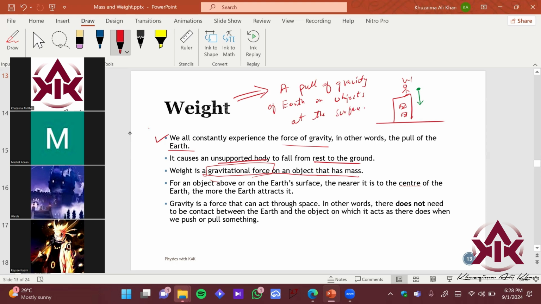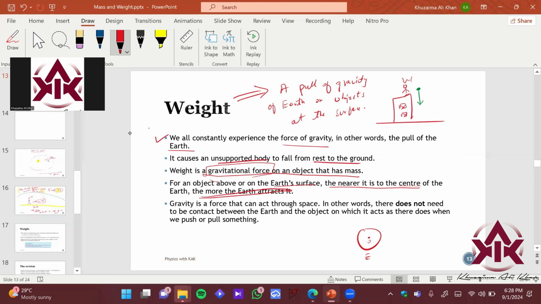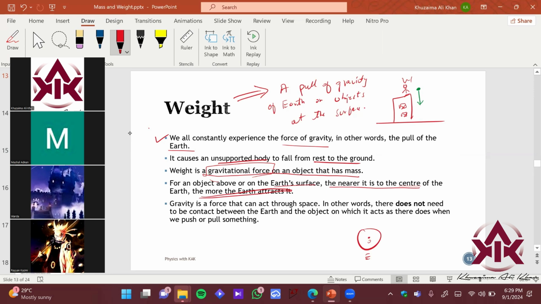ठीक है, so for an object above or on Earth's surface, the nearer it is to the center, the more the Earth attracts it। ठीक है, as I said के हमारे पास सेंटर क्या है Earth का, this is Earth over here, center is over here। ठीक है, if you want to let's say find coal or find gold, obviously they are under Earth's crust right, and the more you go downwards the greater the pressure increases right, because gravity force बढ़ती रहती है right, so the closer you are to the center of the earth, तो gravity basically increases right, but normally at the sea level हमारे पास the value होती है हमारे पास gravity that is 9.8 meter per second।